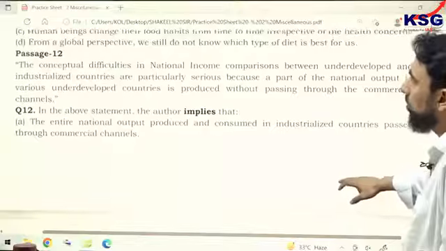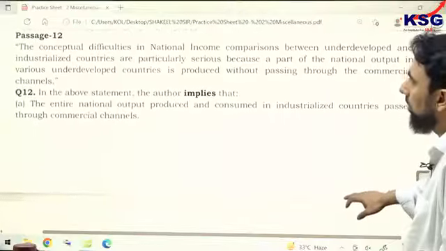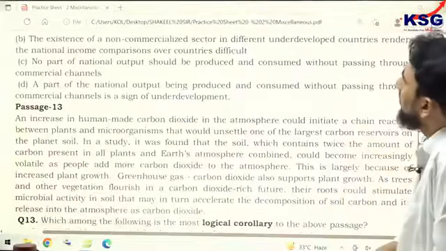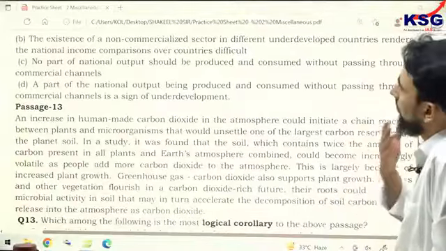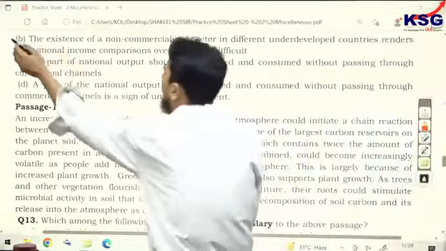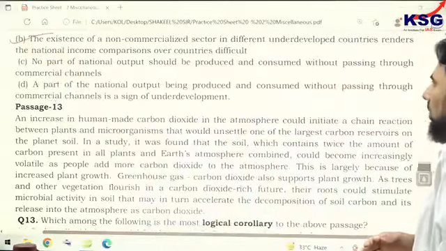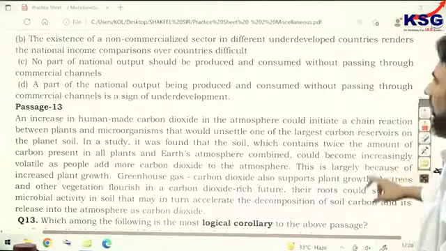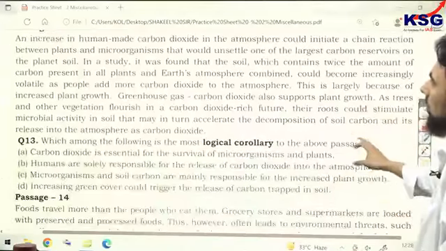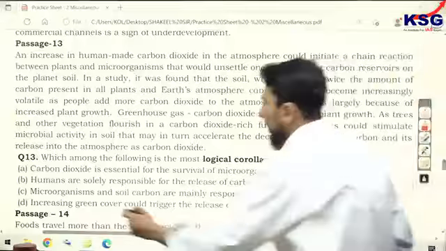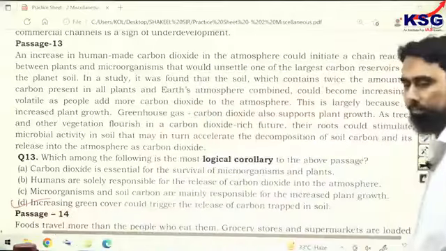So implied will not be openly said, but the author intends to say the main point. So passage number 12, the correct answer should be B for Bombay. It's an easier question. I think everybody will get the same answer. B, Bombay. Passage 13, it is a logical corollary question, already done. D for Delhi is the answer.